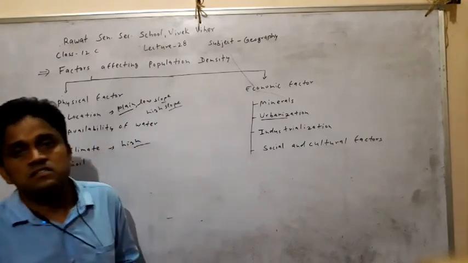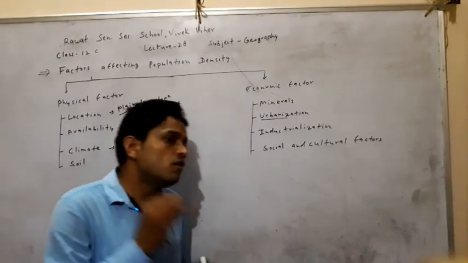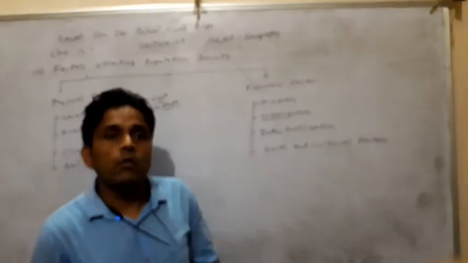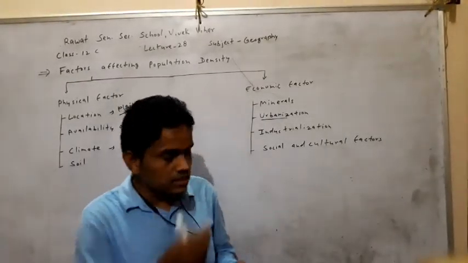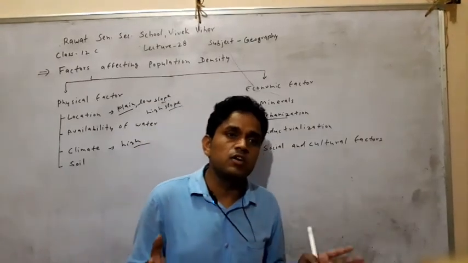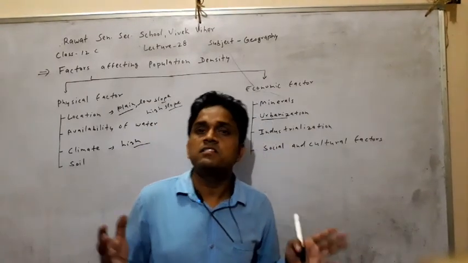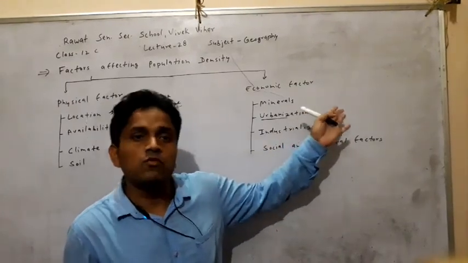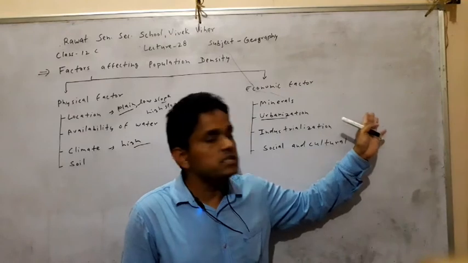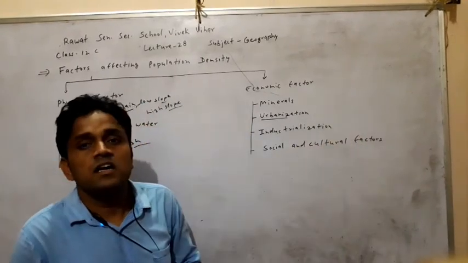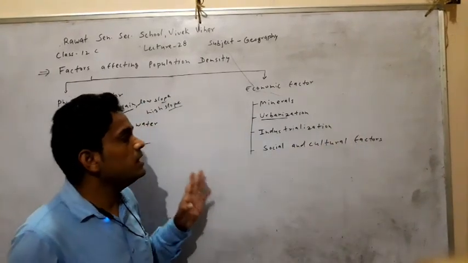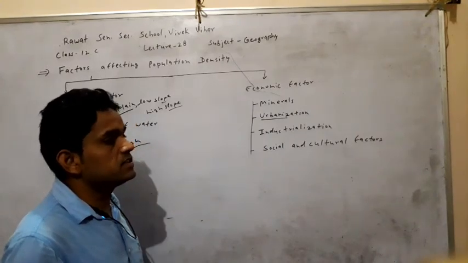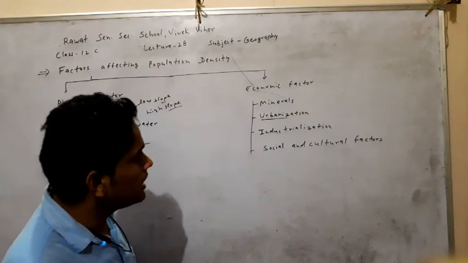In regions where industries are established, many workers come for employment, and to provide facilities for the workers, many others like doctors, teachers and many services are created for the employees, and the population increases day by day. So industrialization also attracts population, and where there is industry, high population density is found.